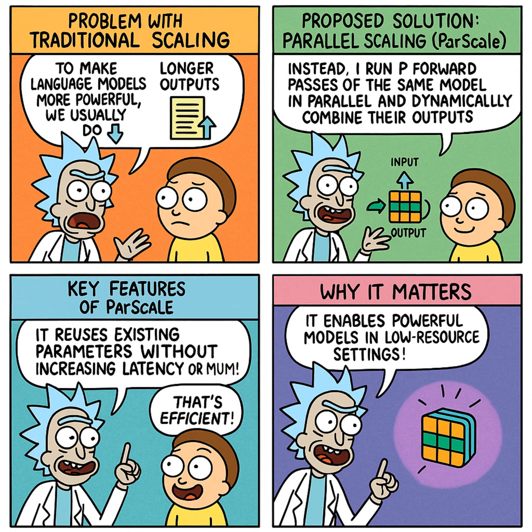ParScale, okay, parallel suggests doing things at once. How does that work inside a language model? So the core innovation with ParScale is boosting the model's parallel computation. And this happens during training and during inference. Instead of just one input, one output, ParScale applies multiple, distinct, and importantly, learnable transformations to the original input. Imagine taking your original question and creating several slightly different versions of it. Each one may be nudged in a slightly different direction. They call the number of these parallel streams P. Okay, I think I can picture that.